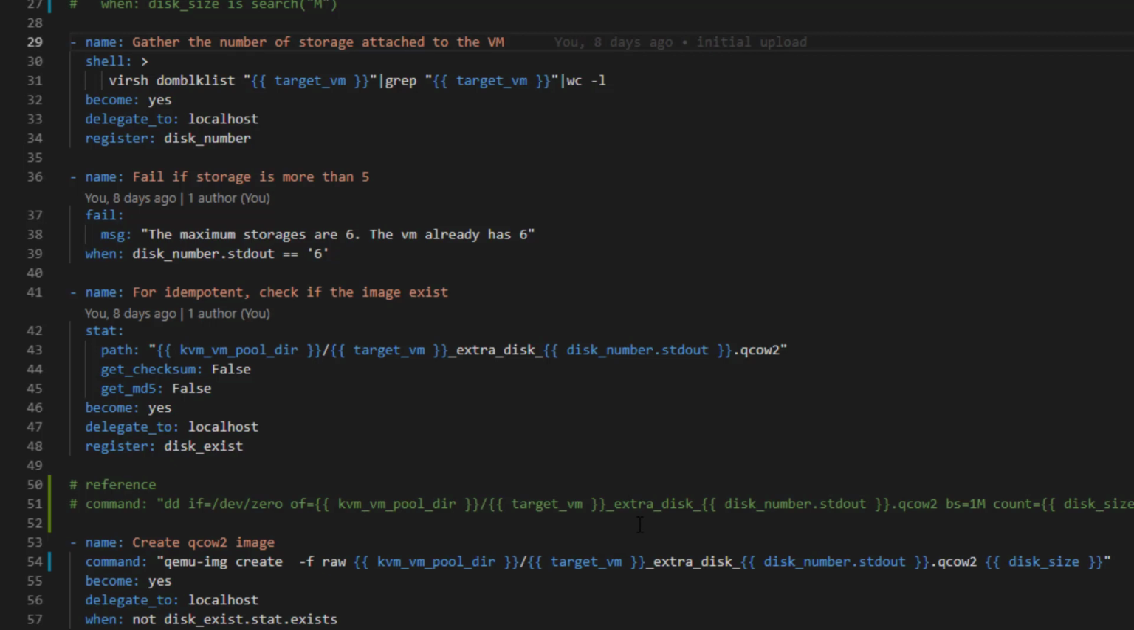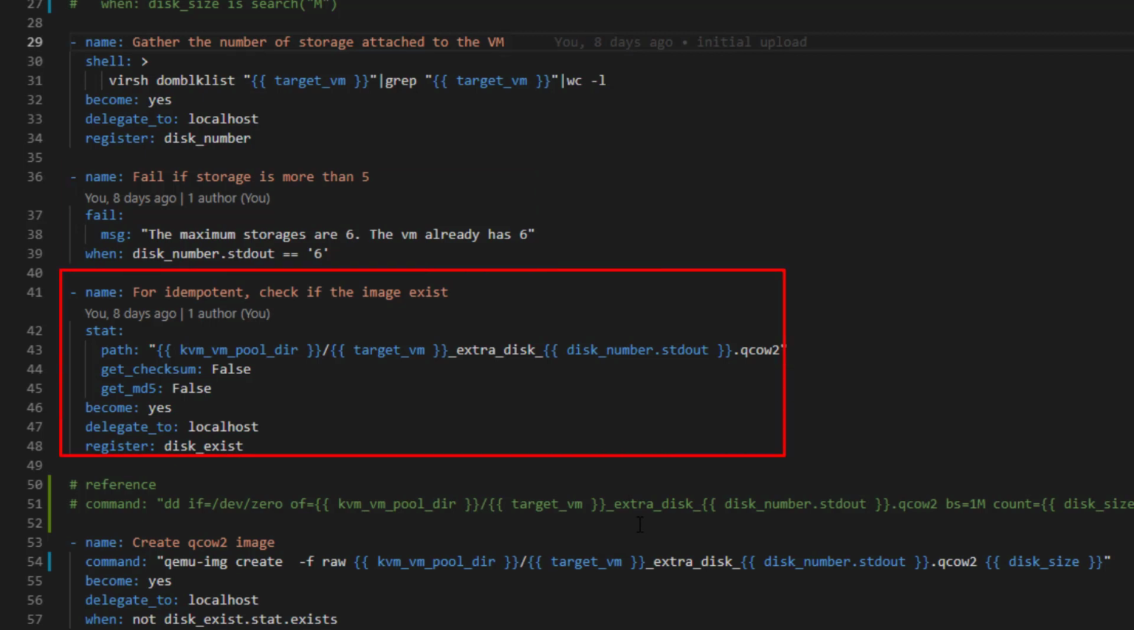To decide the disk name with a disk number, we need to find how many disks this VM has. And then if it has 6 disks, we will fail. And I don't think we will use more than 6 disks.